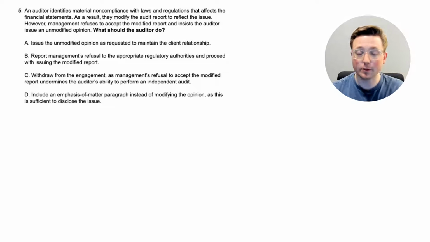It's not always going to be helpful, but I'm trying to get you in the habit of doing this. What should the auditor do? Let's go up to the top. An auditor identifies material noncompliance with laws and regulations that affects the financial statements. As a result, they modify the audit report to reflect the issue. However, management refuses to accept the modified report and insists the auditor issue an unmodified opinion. So again, what should the auditor do?